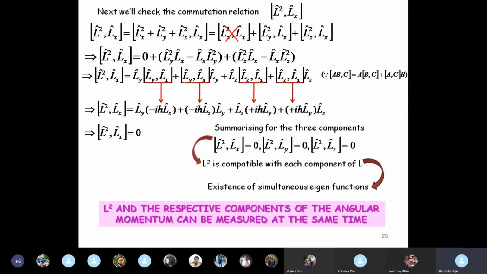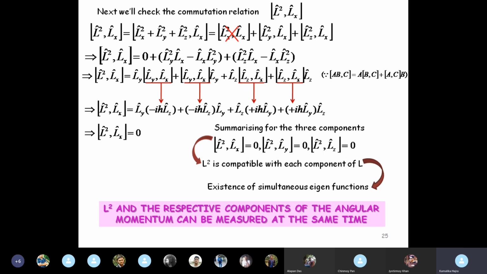Although in Griffith's book, from here they develop how to get the values of the eigenvalues of these operators, and therefore how the concept of angular momentum quantum number in atoms comes in. So if you want, I can send you a scanned copy of this chapter of Griffith's book, because I have taken this chapter mostly from Griffith's book.